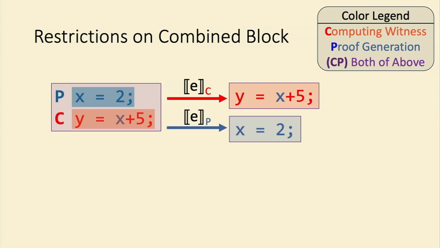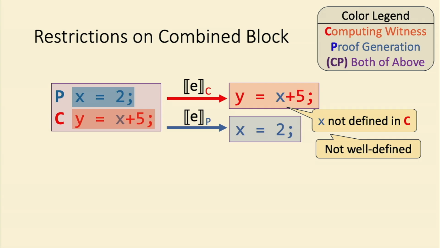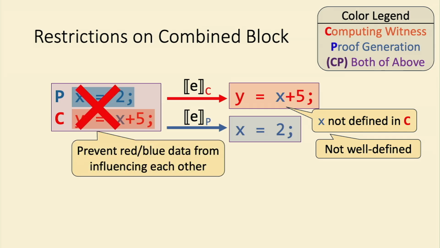But the problem here is that this variable X, while it was defined earlier in the combined block, is actually defined later based on how we define the full compilation pass. So when we actually run this code, X is not defined. And so this piece of code that we've tried to compile to is not well defined. So we want to reject this type of thing. Really, we want to prevent red and blue data from influencing each other.